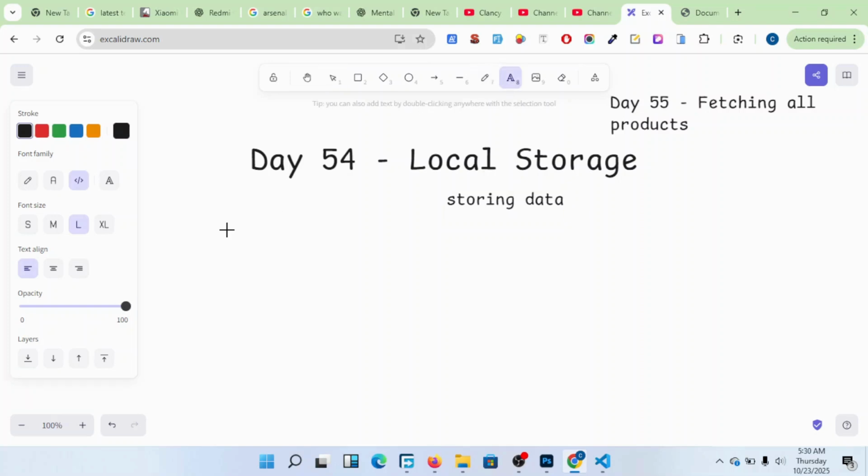We have various forms of storage. We have, for example, RAM, random access memory.